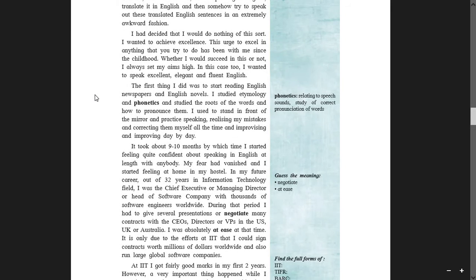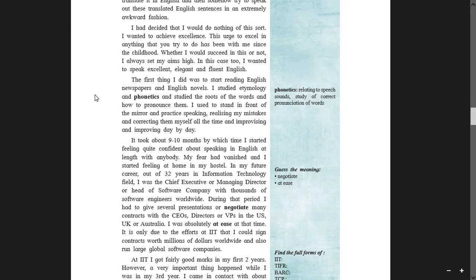The first thing I did was to start reading English newspapers and English novels. Yes, in the beginning of the text, I insisted that please give much more weightage to English reading. That will help you to speak in English. This is my personal experience as well. Okay, again back to the text. I studied etymology and phonetics. Yes, I studied etymology and phonetics and studied the root words and how to pronounce them.